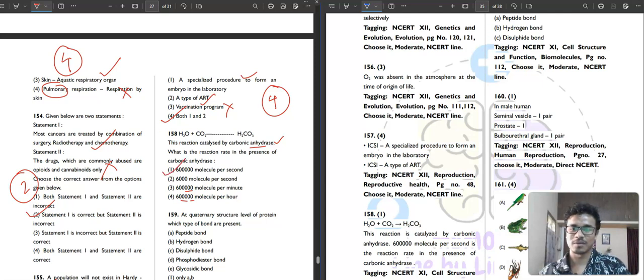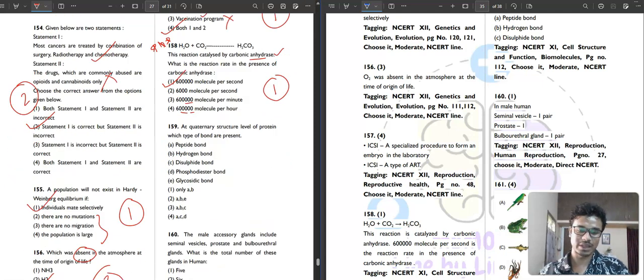You want to do the math? I am not doing the math right now. This is a good question. This will definitely not come in NEET. But this is a good question to analyze how effectively, how thoroughly you are reading. Okay, so question number 158, first option is the correct answer.